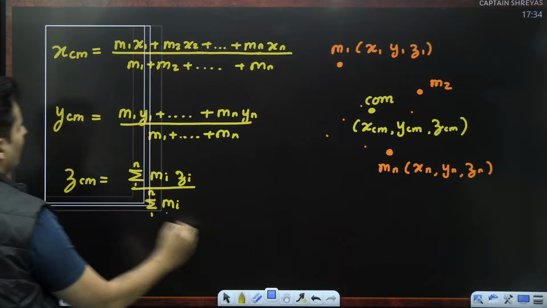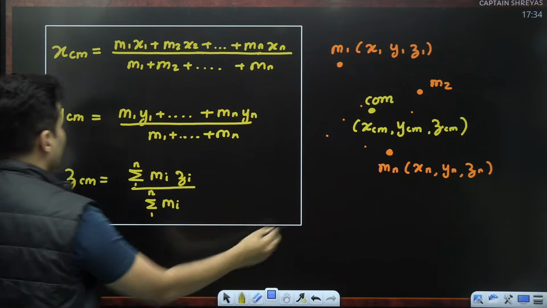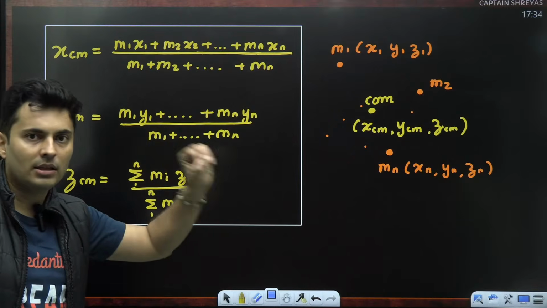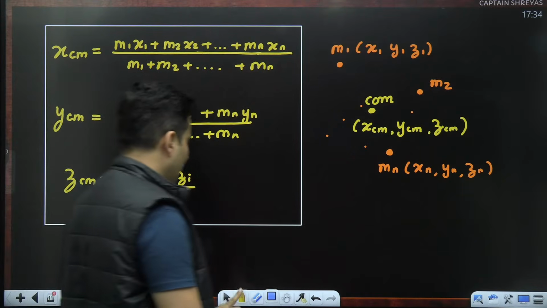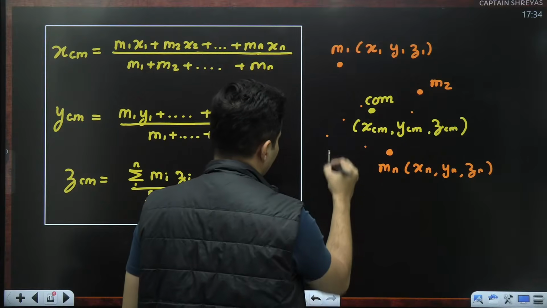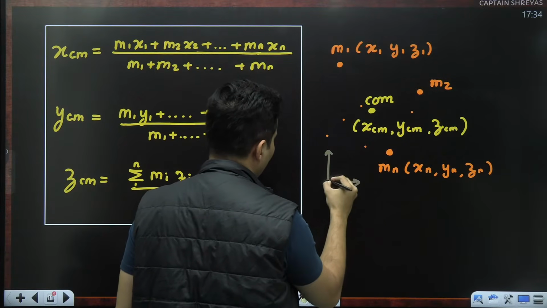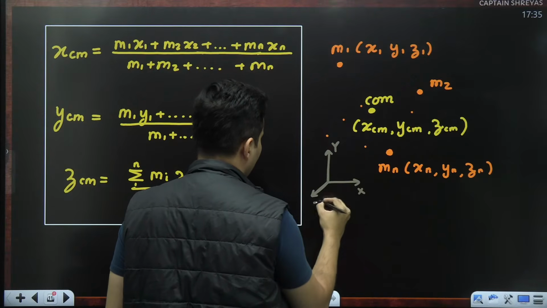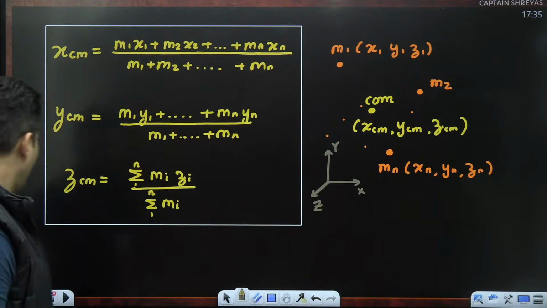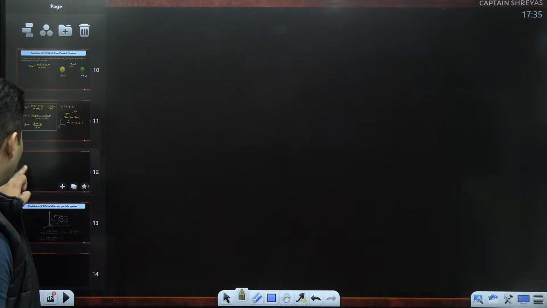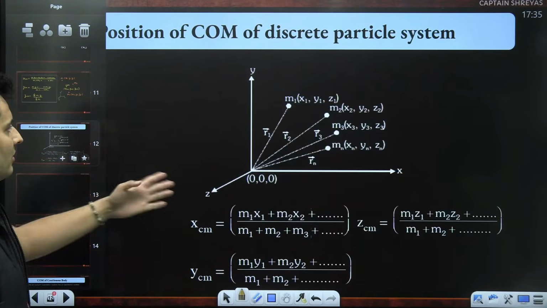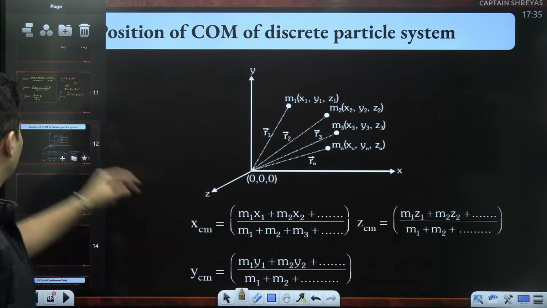So this is the formula for finding the coordinates of the center of mass in any general 3-dimensional environment. So this is a general 3D problem now, not just 1D or 2D. Okay, I think I have put it over here as well. Position of center of mass for multiple particles. Okay, the same thing.